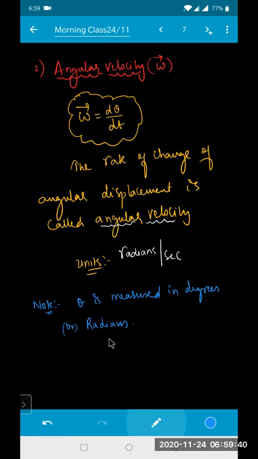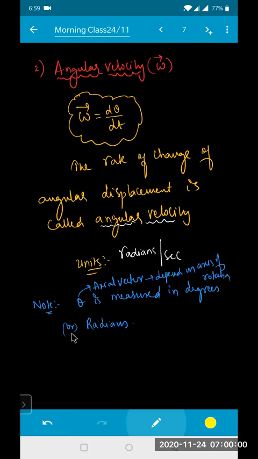It is also an axial vector, which means it depends upon the axis of rotation.